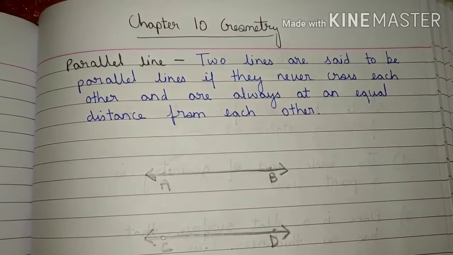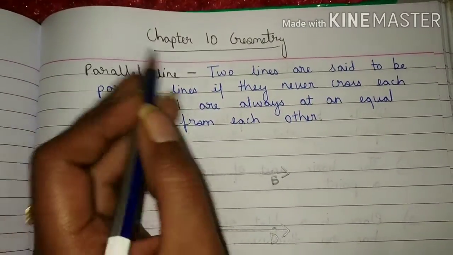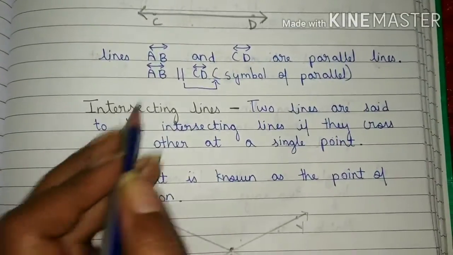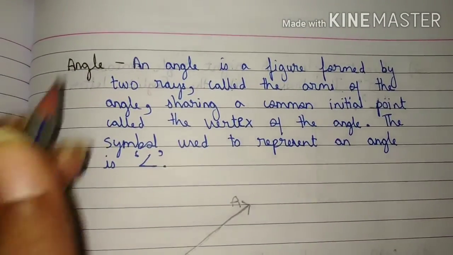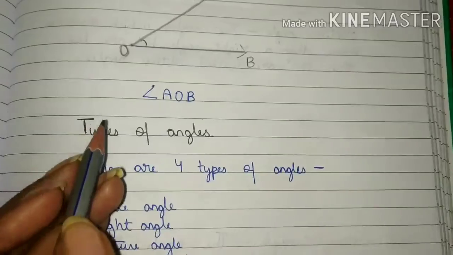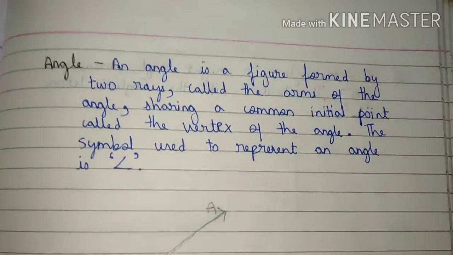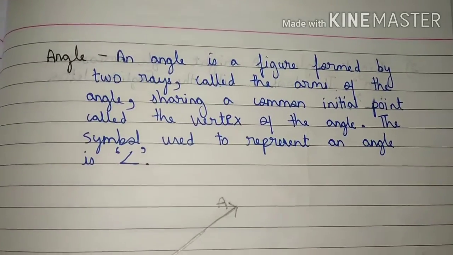Students, today we have studied parallel line, intersecting line, angle and types of angles. Students, this you have to do in your fair copy and show me in your WhatsApp class group.